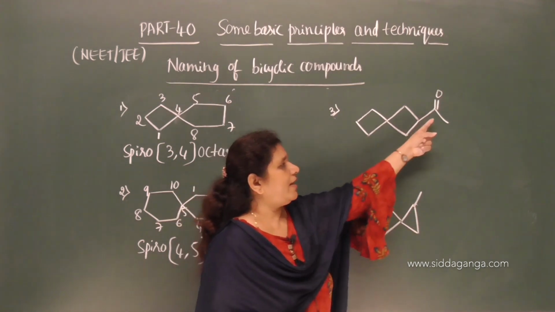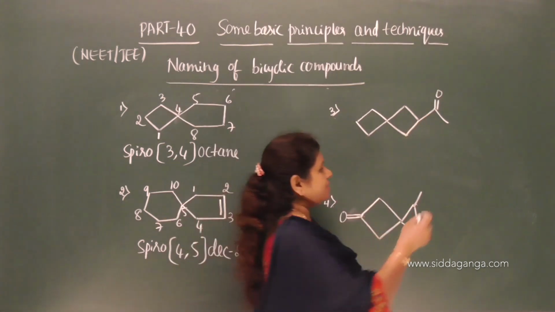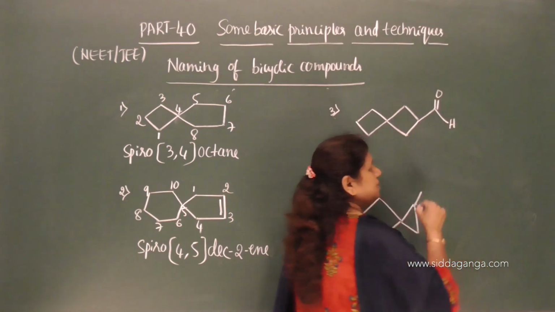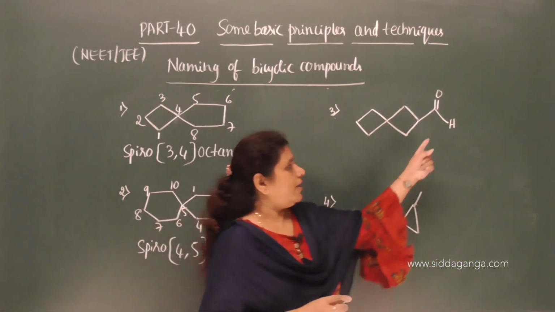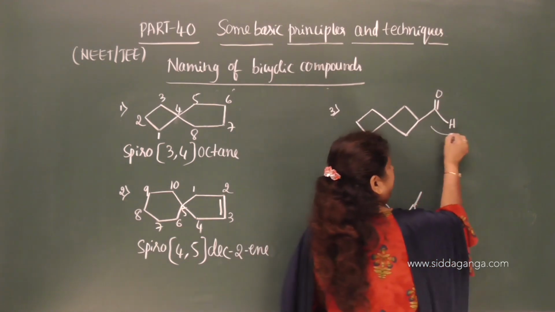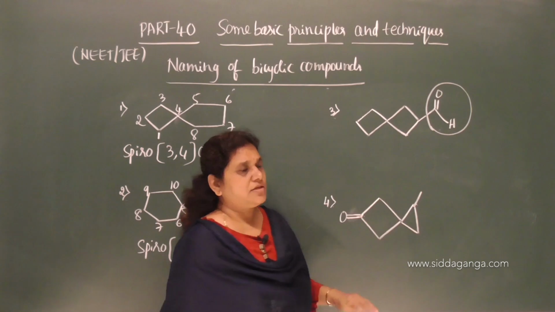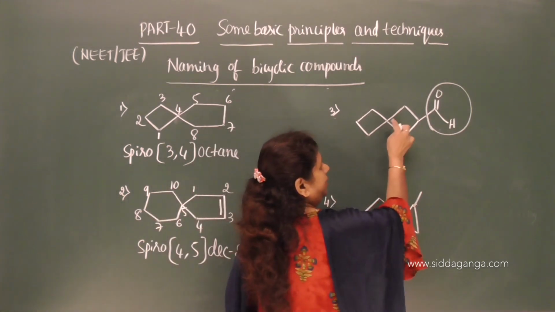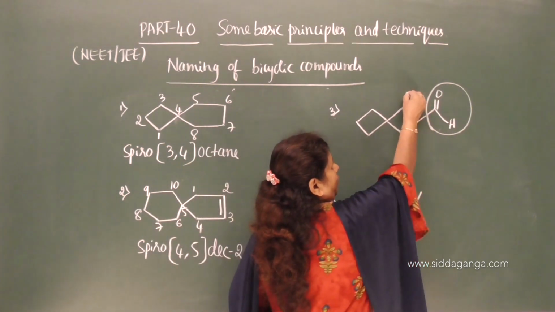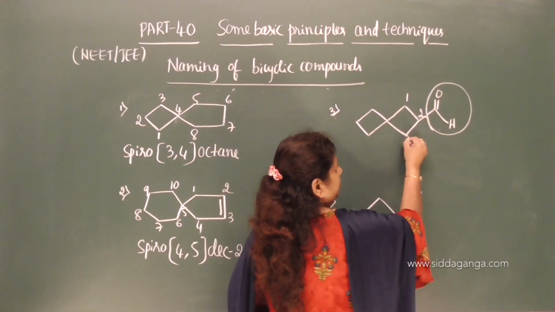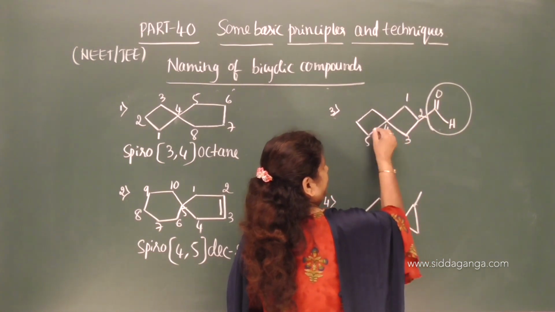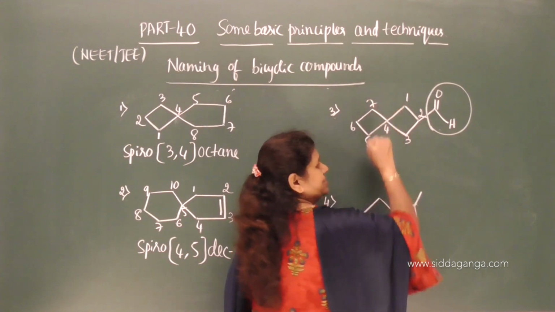As this ring contains a functional group here, what is this functional group? Sorry, it should be C double bond O H. What is the functional group? Aldehyde functional group is there. Therefore, we need to give the preference for this. Therefore, we have to start the numbering from this ring. 1, 2, 3, 4, 5, 6, 7.